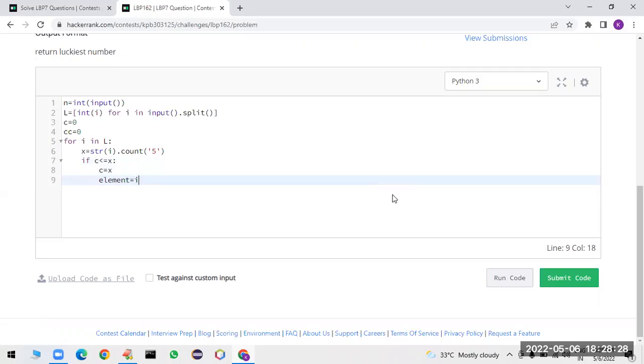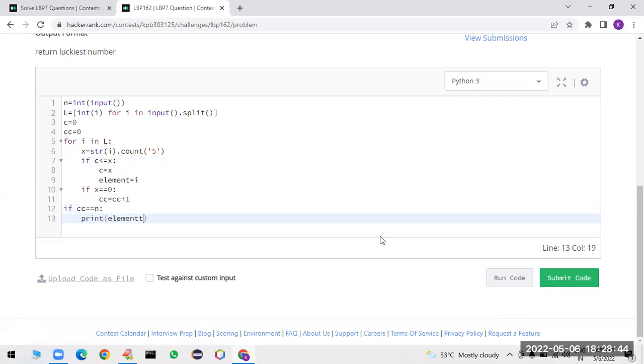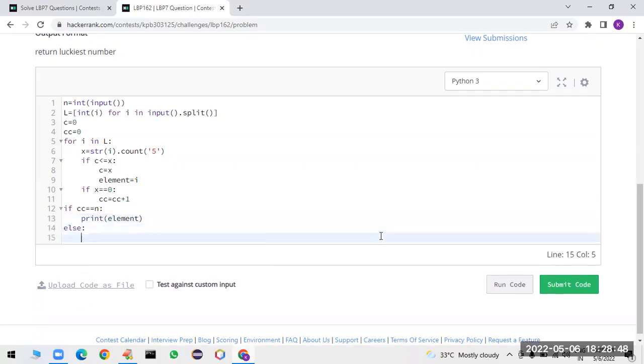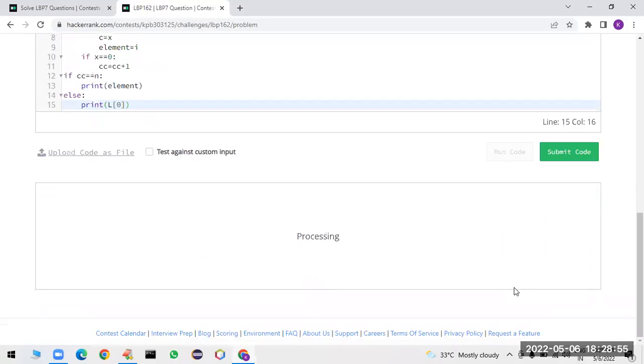Okay. So next, by mistake, if x is equal to 0, then the special counter is there, right? I am incrementing that. Finally, if that special counter is double equal to n, we are printing that element. Otherwise, sir, we are going to print the first value which is located in L of 0. So let me run the code.